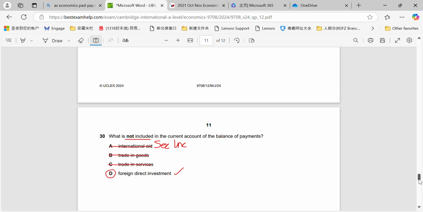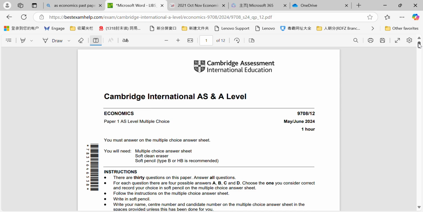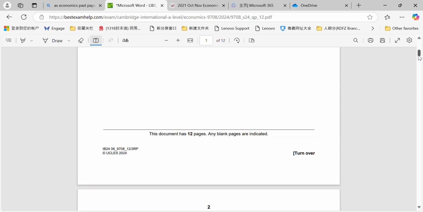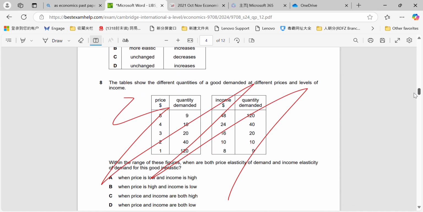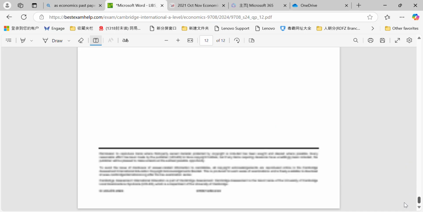Okay, welcome back. So today we're doing May-June 2024 question paper 12. Please note that questions 4, 6 and 8 were removed from the paper. They were discounted due to errors in the questions. So we'll start at the bottom.